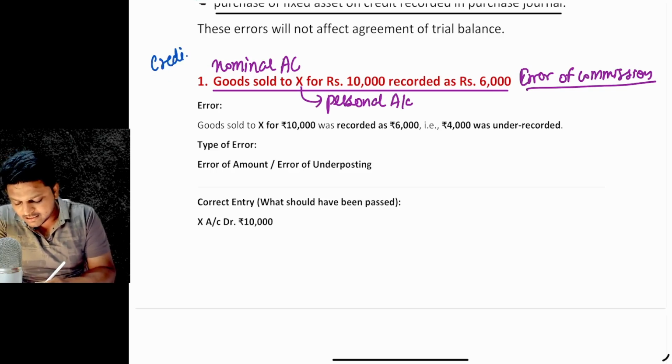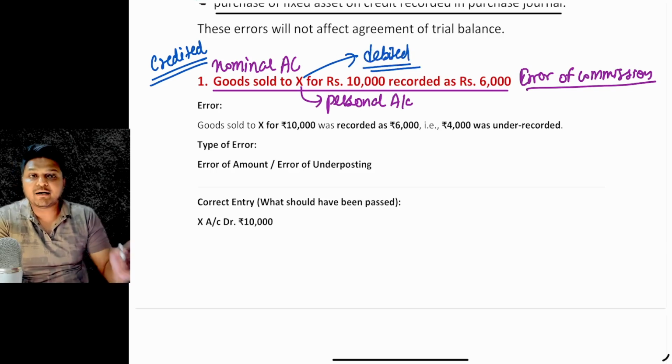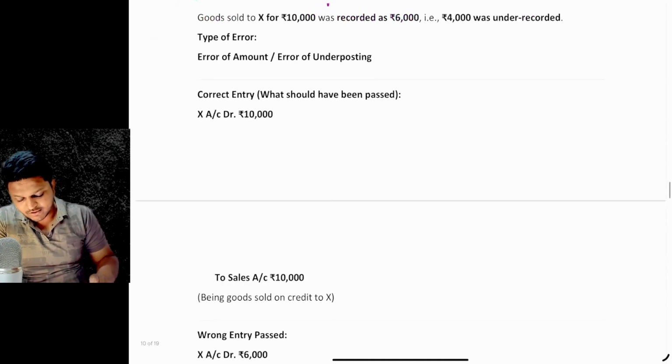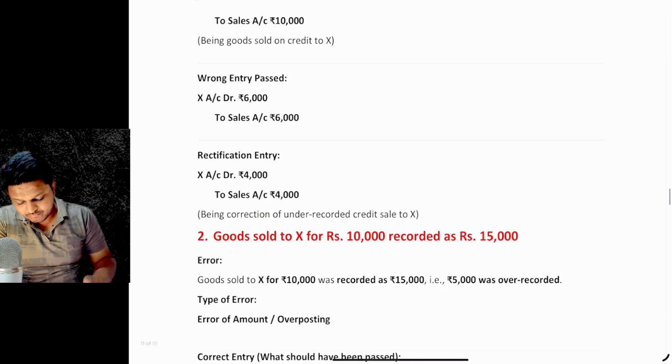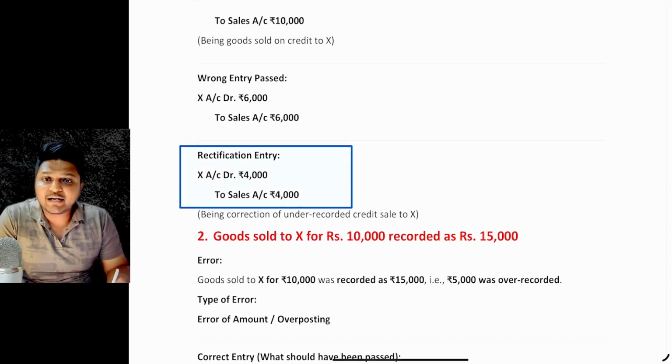So the sales account is to be credited and X account is to be debited with 10,000, but it was debited inadvertently with rupees 6,000. Now it is short by 4,000, and accordingly it will be rectified. So the rectification entry would be that a 4,000 short entry will be passed, and it will be rectified that way, right?